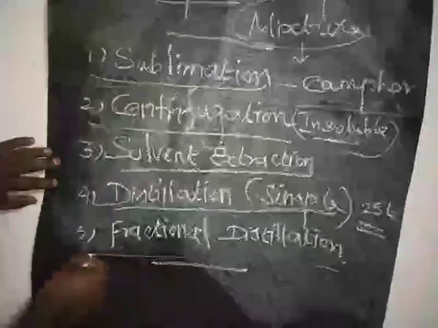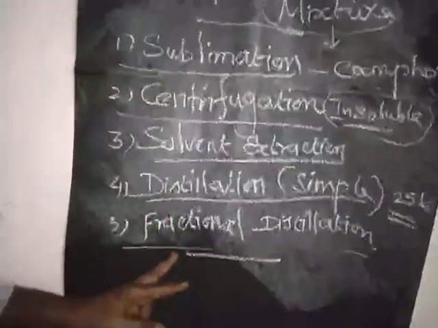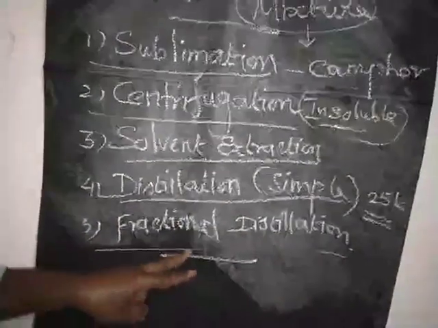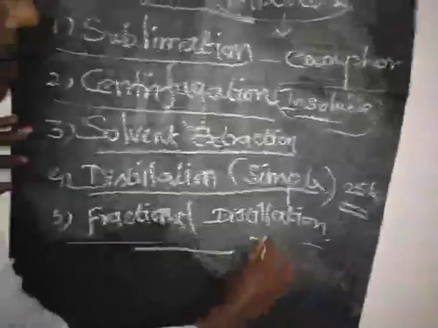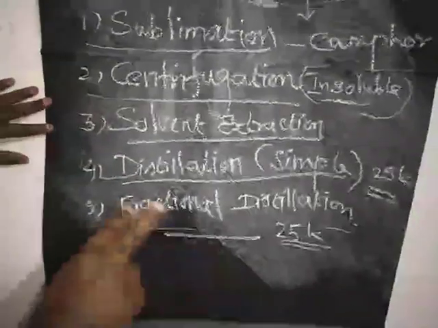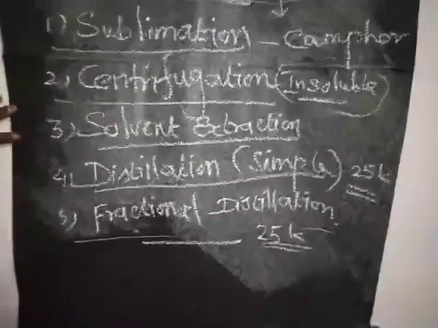Next one, fractional distillation. Fractional distillation is applicable when the two liquids are distilled in a particular solvent and the difference between their boiling temperatures is below 25 Kelvin. Which method is applicable? Fractional distillation method is applicable.